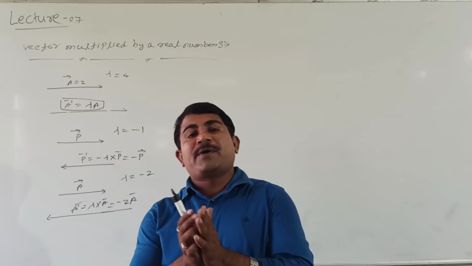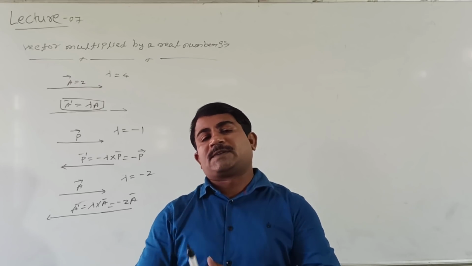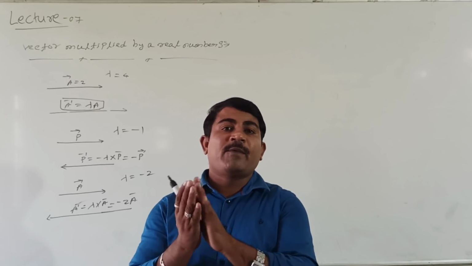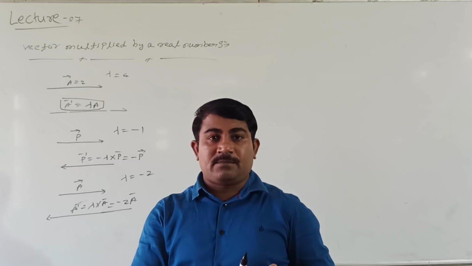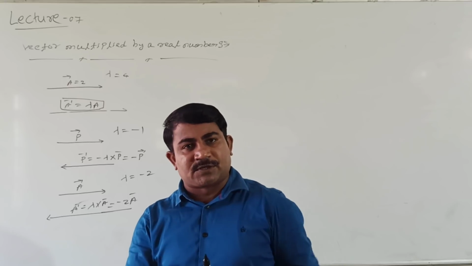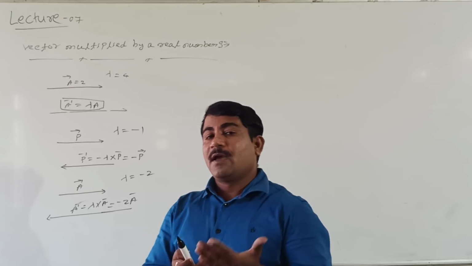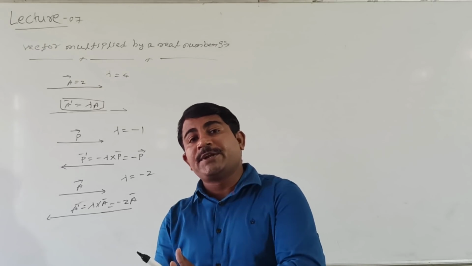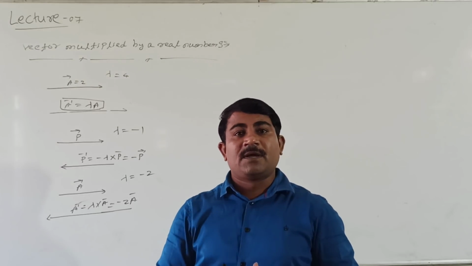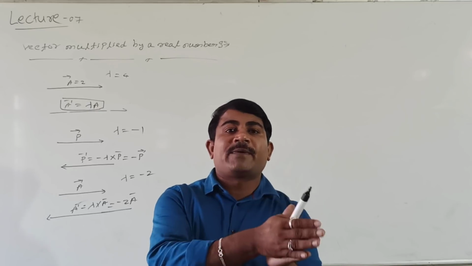Similarly, if a vector is multiplied by a scalar, then what happens? Again the resultant is a vector only, but the magnitude changes. Any vector multiplied by a scalar, its magnitude will change, and the vector can change into another vector.